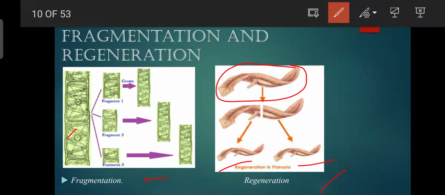And the second thing is that in regeneration, for example, if I cut the head, then the head will develop into a complete planaria, and the rest of the body that was cut from the head will also develop a head, and therefore 2 new planaria will be formed. But the growth will stop when the complete planaria is formed. But in fragmentation, the Spirogyra will continue to grow throughout its life unless and until it is disturbed. Clear?